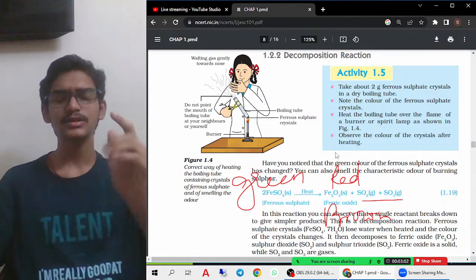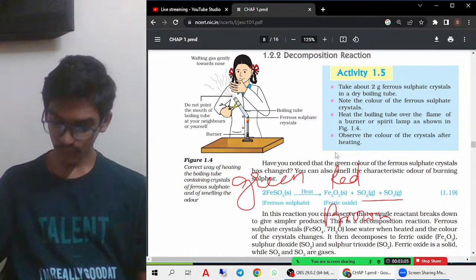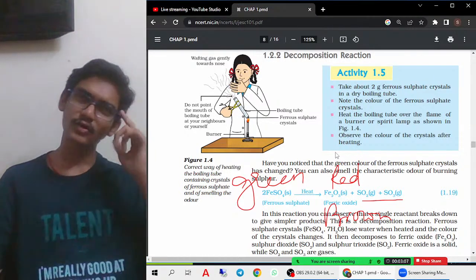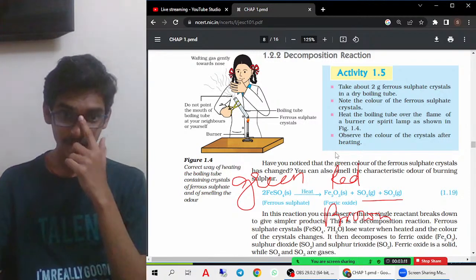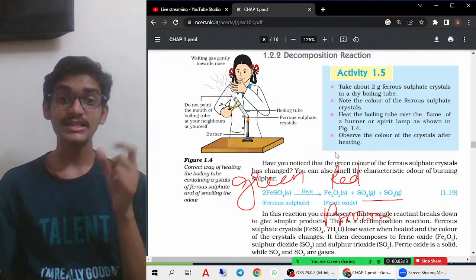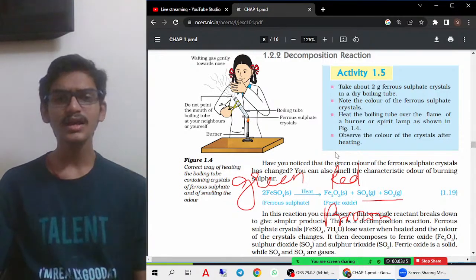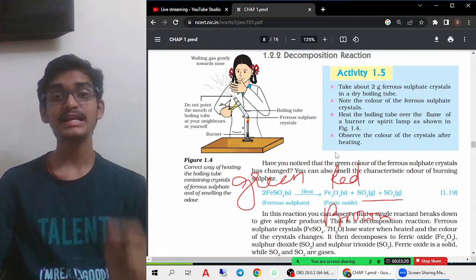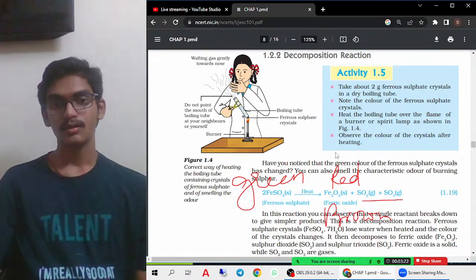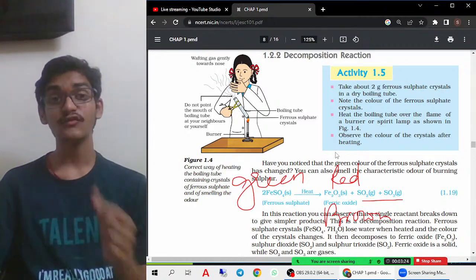Then you can easily answer, because so many hints were given. One, it is green in color, and only ferrous sulfate will be green. Then they tell me it is forming an oxide, that means ferric oxide. SO2 and SO3 are pungent smelling, suffocating gases.